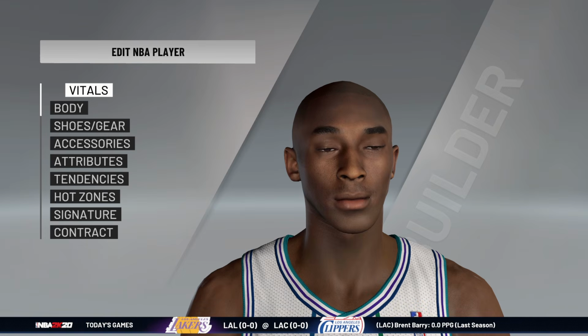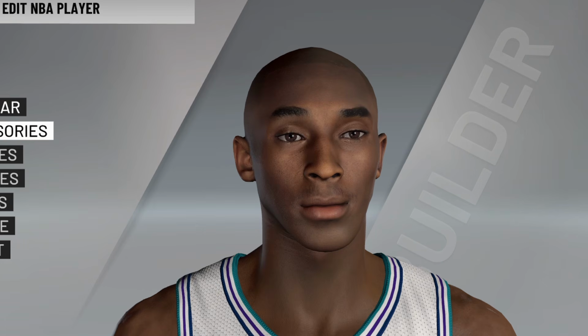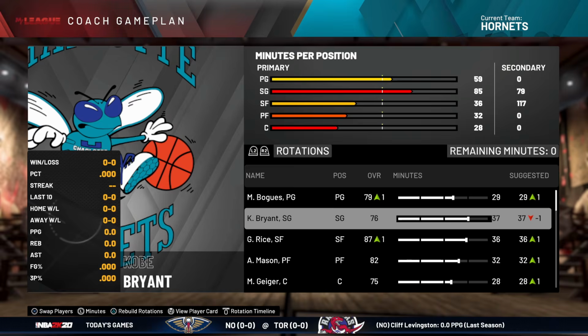By the way, what you're looking at is the young Kobe Bryant face scan thing, cyber face, and he looks a little bit too young and jubilant here, so I'll probably change it up as time goes on. So here the hell we go.